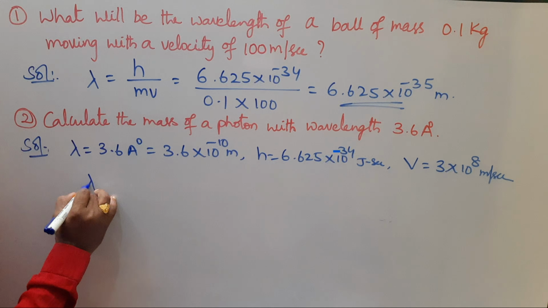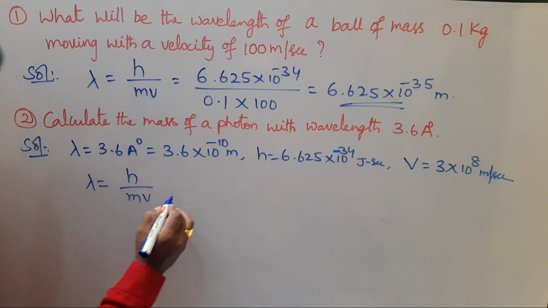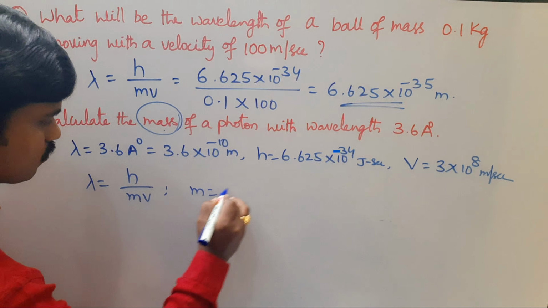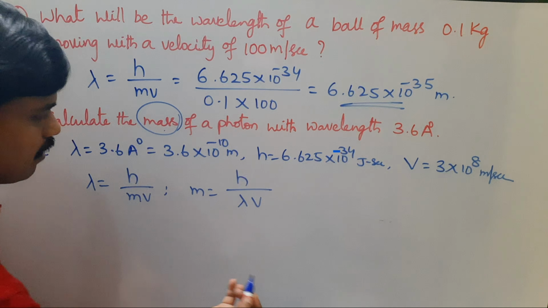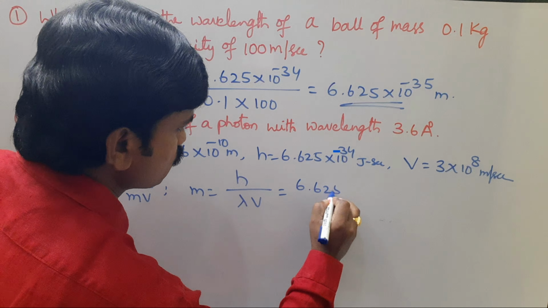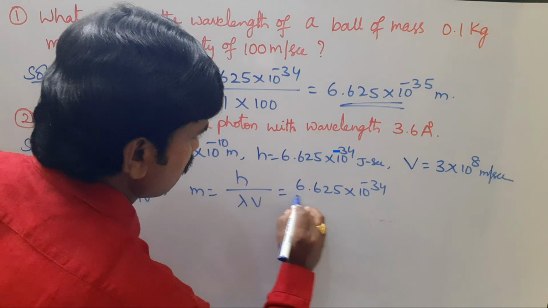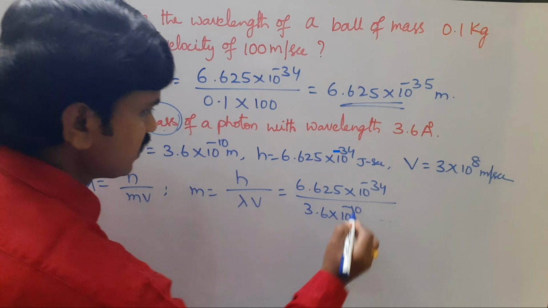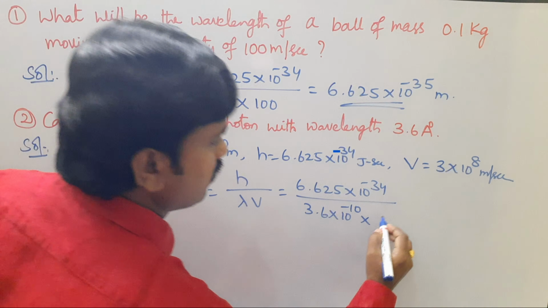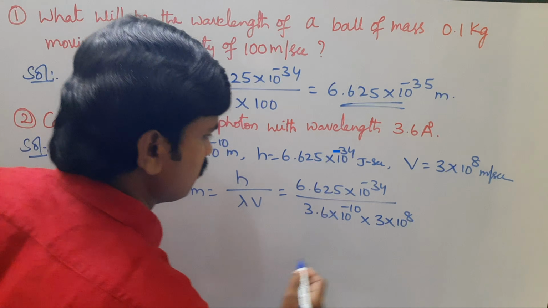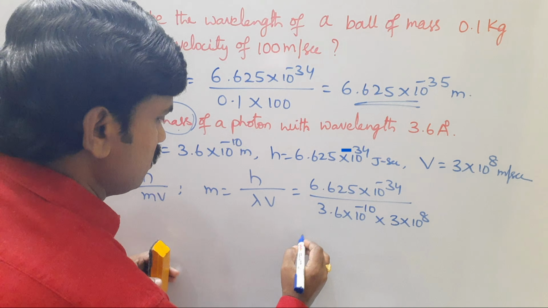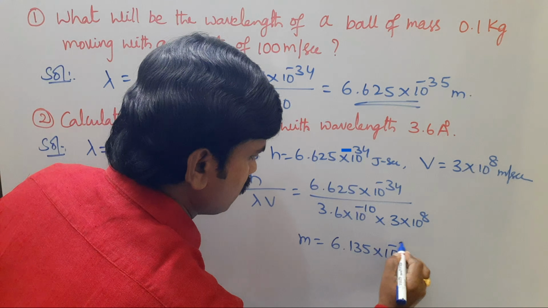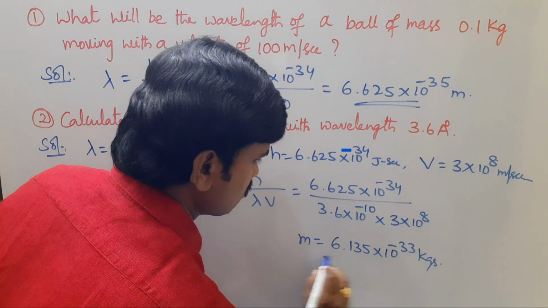Now according to de Broglie's wave theory, λ is equal to h by mv. We need to calculate the mass. So m is equal to h by λv. h value 6.625 × 10^-34 joule seconds by λ value 3.6 × 10^-10 times velocity of light value 3 × 10^8. After solving this, we will get mass m is equal to 6.135 × 10^-33 kg.